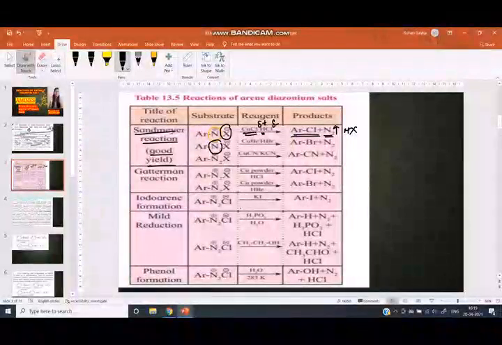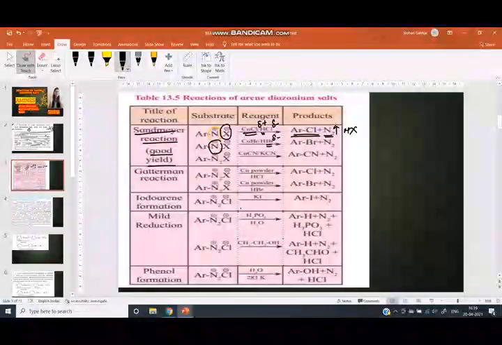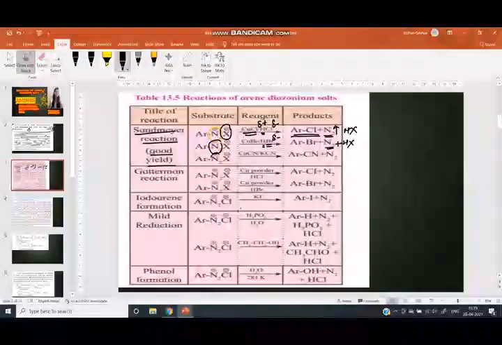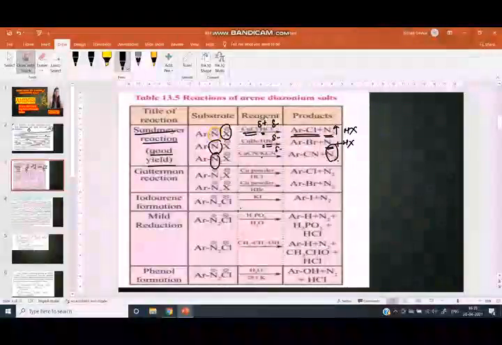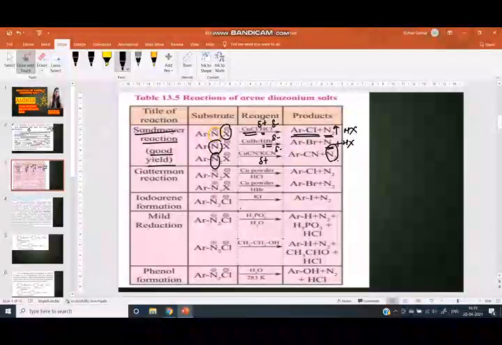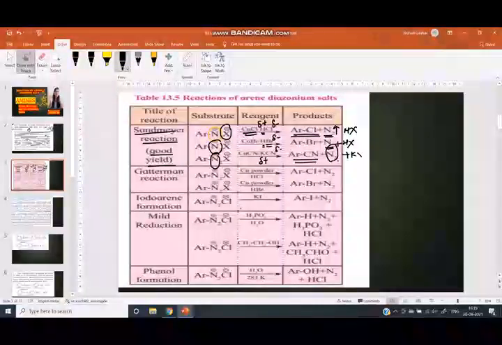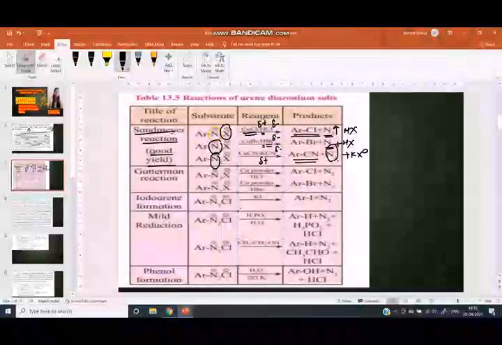Here also the same reaction. The N2 group is removed and the negative part, Br, is added on Ar, and this H reacts with this halogen, and nitrogen is a good leaving group. First we remove the nitrogen. Here the charge on cyanide is negative and the charge on potassium is plus. Therefore the nucleophile is added to the arene ring and we get ArCN, and the byproduct is KX. Why is the charge on hydrogen positive and why is the charge on Cl negative?